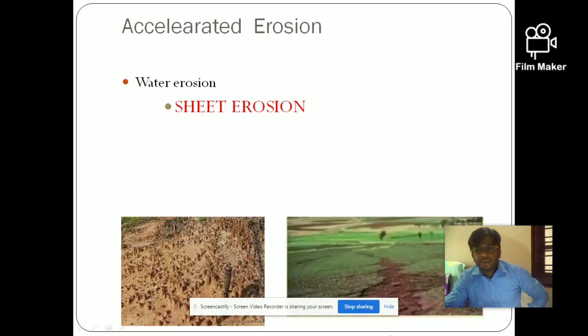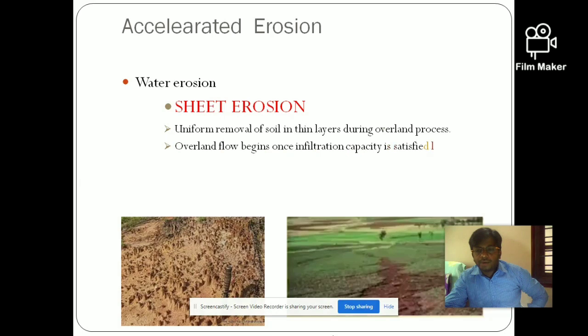The second type of erosion is sheet erosion. Here a uniform removal of the soil by flowing water is called sheet erosion. Once the infiltration rate of the soil has been satisfied, the water starts flowing on the surface of the earth. After raindrop splash erosion loosens the soil particles, the overland flow of water carries away that loosened soil along with it. That leads to sheet erosion. This we can notice only in the early stages.